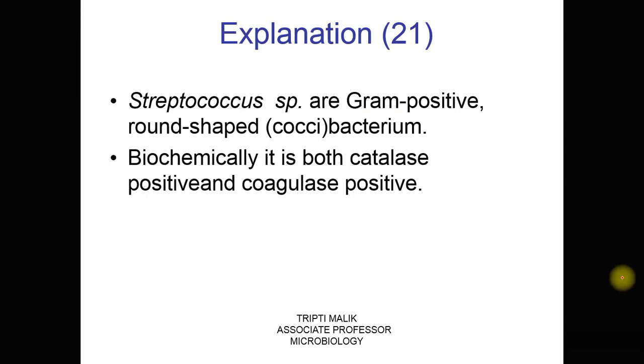So Streptococcus species are gram-positive, round in shape, and biochemically both catalase and coagulase negative. Where it is written positive, it should be both negative.